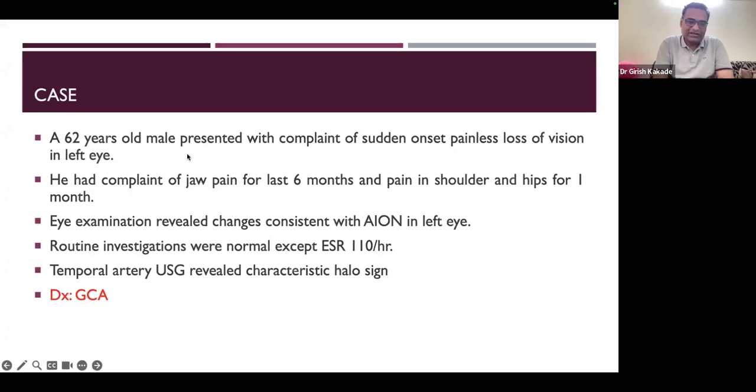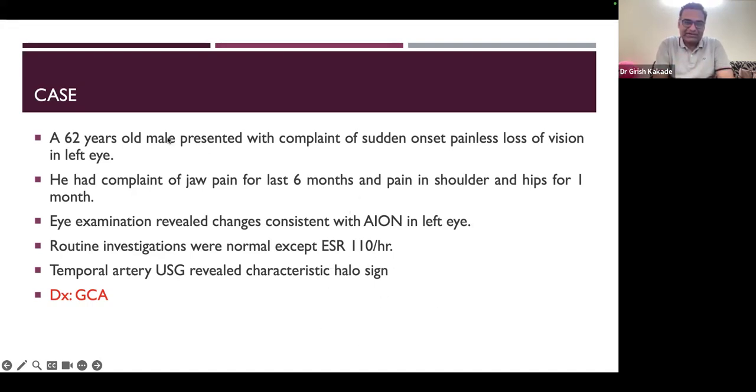So a 62 year old male presented with complete sudden onset painless loss of vision in the left eye. He had a complaint of jaw pain for the last 6 months and pain in shoulders and hips. So these are symptoms, pain in shoulders that I was talking about. These are symptoms of polymyalgia rheumatica, pain in shoulders and hips for 1 month. Eye examination showed changes consistent with acute ischemic optic neuropathy in the left eye. And ESR was high, ESR was 110. And our temporal artery ultrasound showed characteristic halo sign.